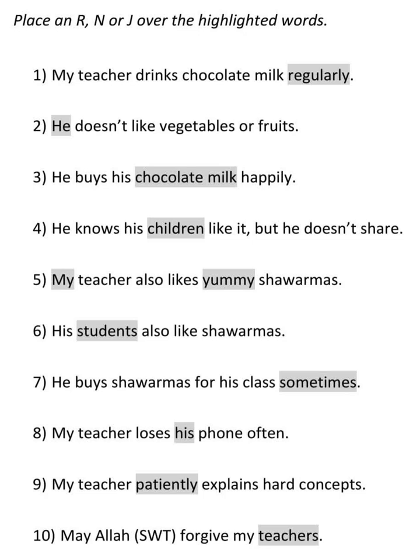Okay, the fourth one is a little tricky one. So I'll try to make you understand. The sentence is, he knows his children like it but he doesn't share. Okay, so we need to break this. Actually two sentences are there. He knows his children like it, and but he doesn't share is another sentence. So I'll go to the first sentence. He knows his children like it. The first verb that you can find here is knows, right? It's a verb. So who's doing this verb knows? He is doing, he knows.